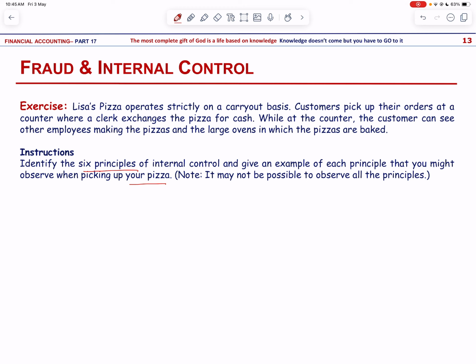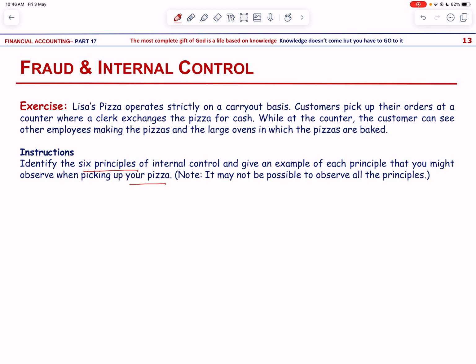The second is the segregation of duties. Employees who make the pizzas do not handle cash. The third is documentation procedures. The counter clerk uses your order invoice in registering the sale on the cash register. The cash register produces a tape of all sales.